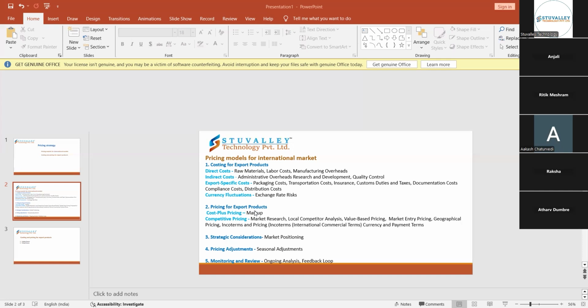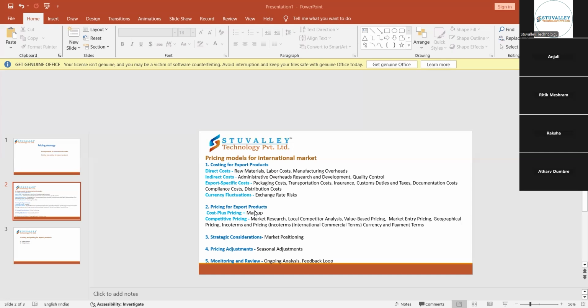There might be some fluctuations as well, and some delays due to the seasonal adjustment. The company has to have alternative ways and means, which they have to keep in mind when exporting. And next, in this pricing adjustment, we also have promotional pricing. That is, any discounting should be there, promotional, in pricing adjustment.